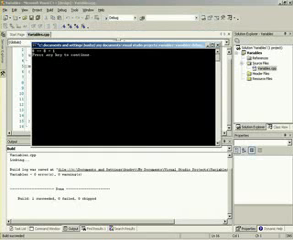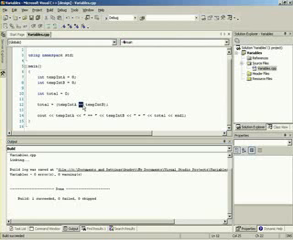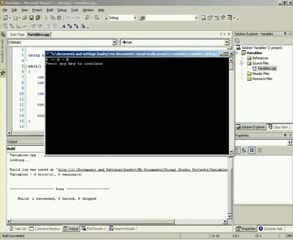Which is true. So if we press any key to continue, we also have a bunch of other operators. We can say not equal to. So temp int A is not equal to temp int B. Is that a true or false statement? Well, right now, they're equal to one another. So that means it's a false statement. So we should have in our total a value of 0.